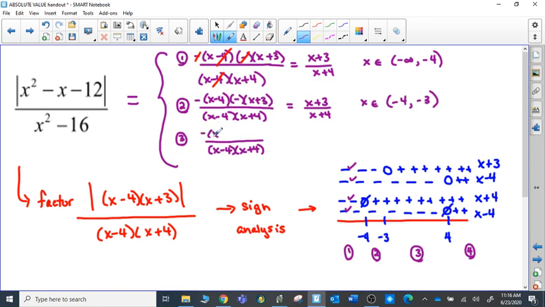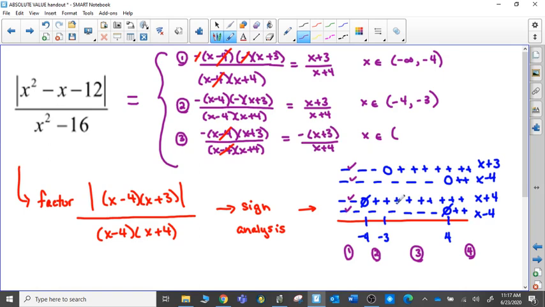So when I take it out of the absolute value signs, I need that extra negative. But now the x plus 3 was positive in this section, and it doesn't need to change. If it's positive, I don't need that extra negative. So I do have some things that can cancel. Then x minus 4 and an x minus 4 can cancel now that there's no absolute value signs. But what's left is a negative in front of this x plus 3, and that x plus 4 is in the denominator.